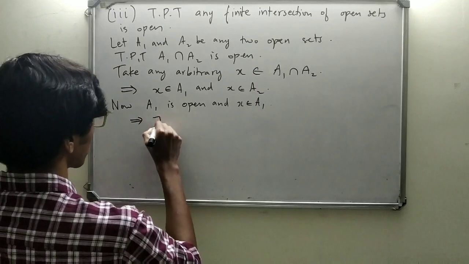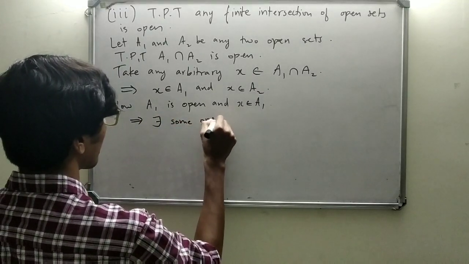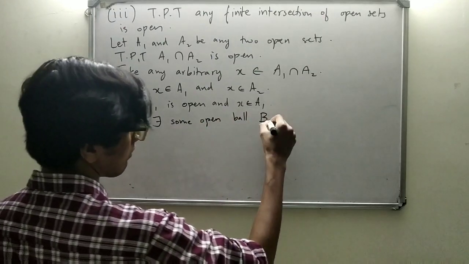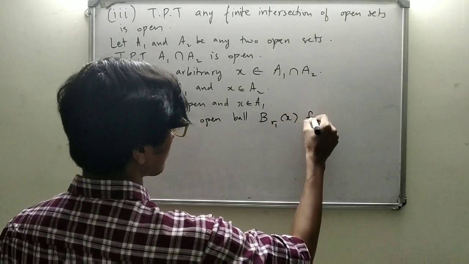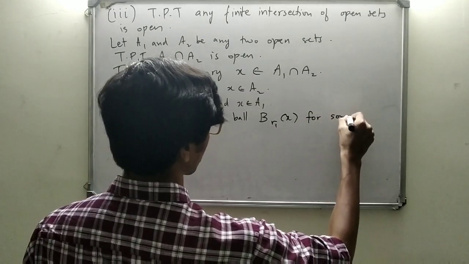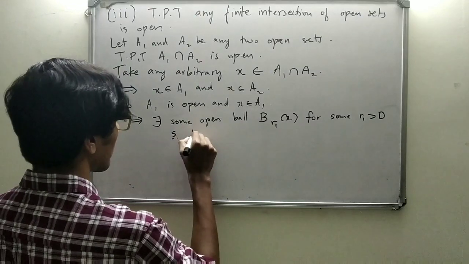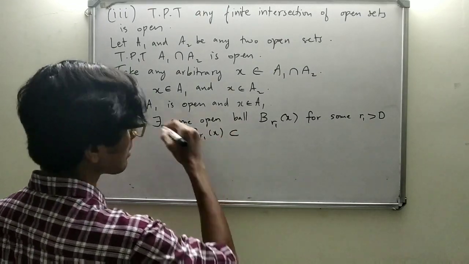This implies there exists some open ball BR1 of x, for some R1 greater than 0, such that BR1 of x is completely contained in A1.